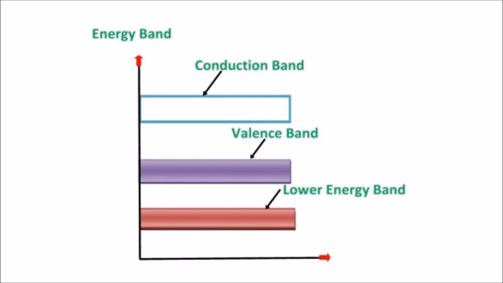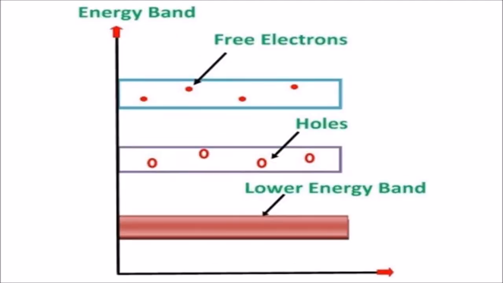Its valence band is completely filled and the conduction band is completely empty. When the temperature is raised and some heat energy is applied to it, some of the valence electrons are lifted to the conduction band, leaving behind holes in the valence band as shown in this figure.